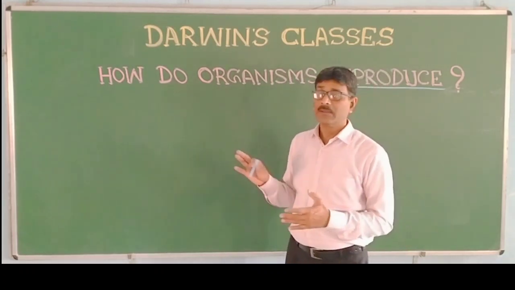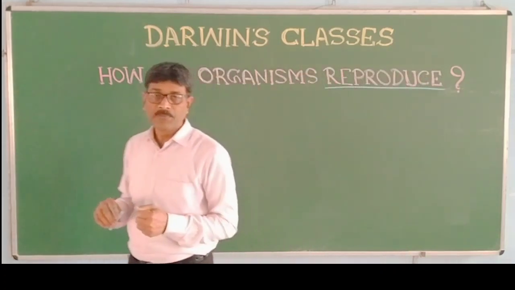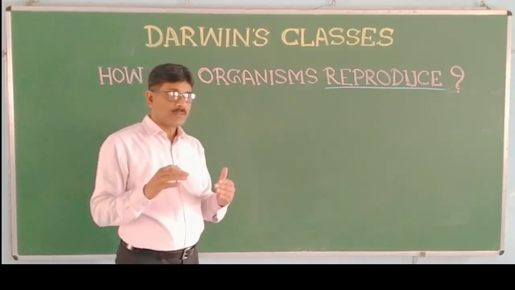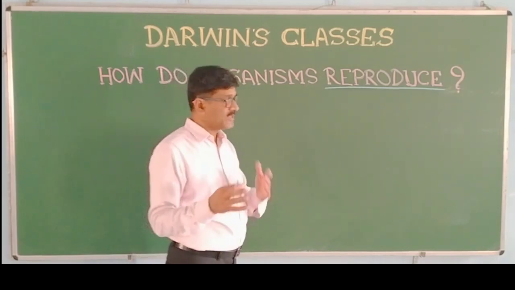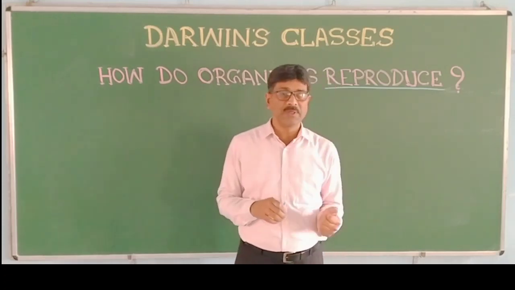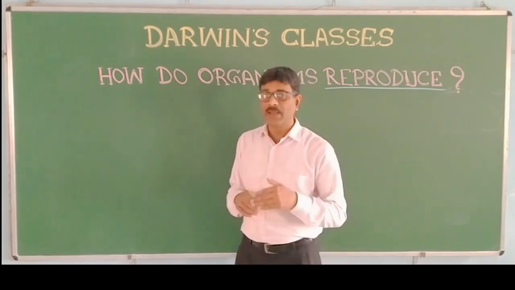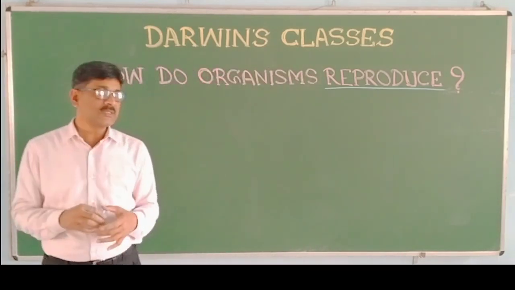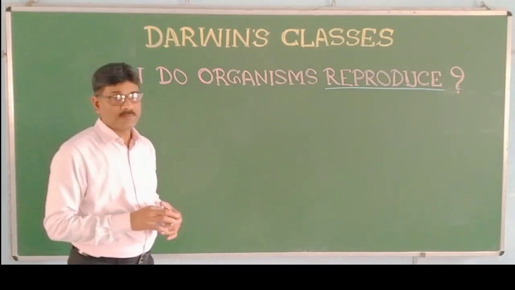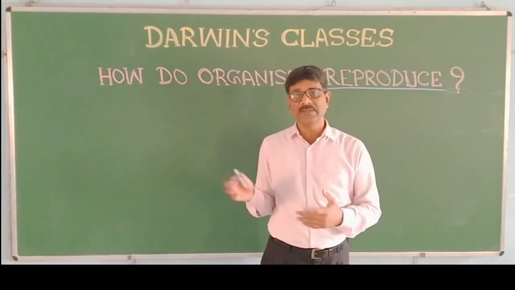Then why is there a need for reproduction? Then the question comes to mind. The process of reproduction is a really complex process, especially in the case of sexual reproduction. There is production of gametes, transfer of gametes, then union of gametes, meaning fertilization, and embryonic development. All these processes require energy. That means it is an energy exhausting process. Reproduction is a complex, energy exhausting process. Then why is it essential, why is it needed?